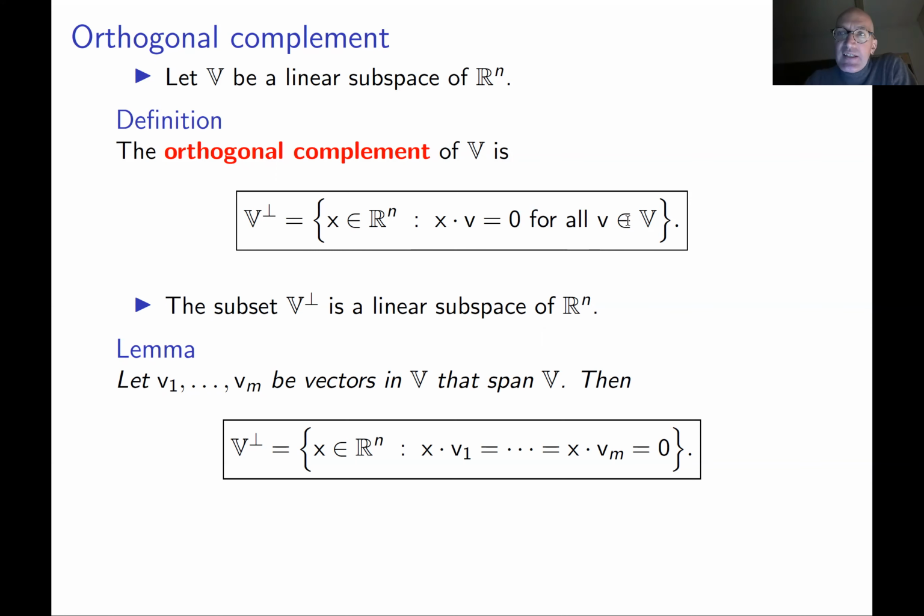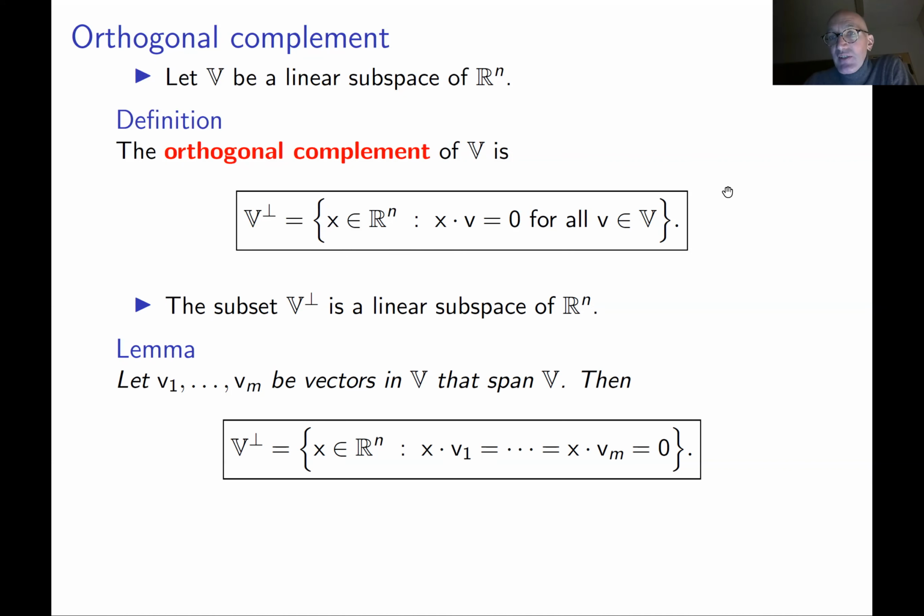So, of course, this is a little bit redundant. Instead of checking infinitely many conditions, you can check finitely many if you use this lemma. Namely, you take some vectors in V which span V. For example, a good choice is to take some basis. So here you may assume, if you wish, that v1, ..., vm is a basis of V. This lemma says that the orthogonal complement is equal to the following set: all vectors in Rn which are orthogonal only to these vectors v1, ..., vm.